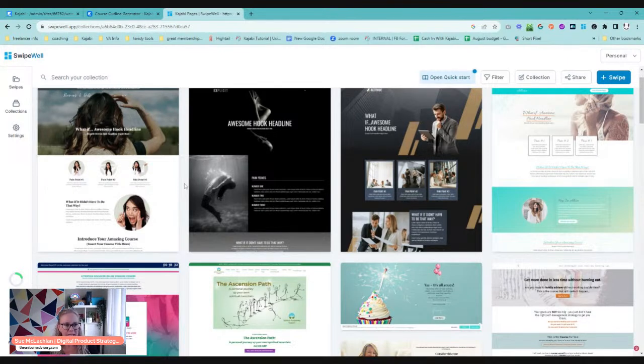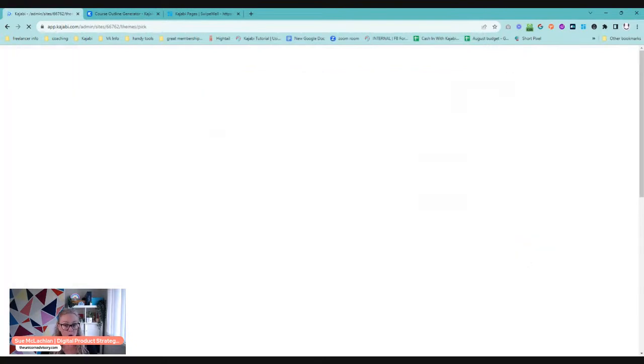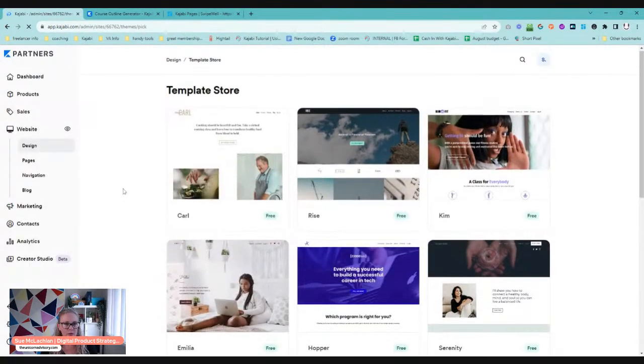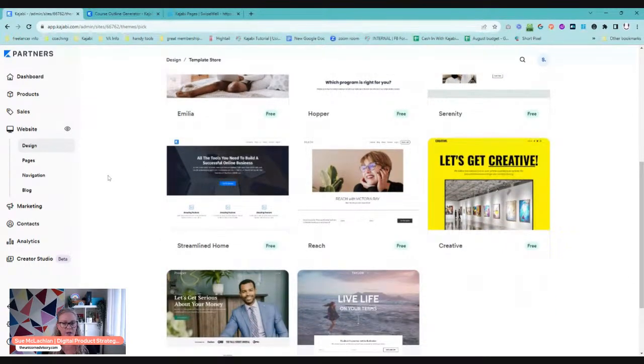And you can make some really advanced and beautiful designs, but you can also buy templates. We have a template store. There are loads of other incredibly talented designers that are also doing Kajabi design. So if you've got something specific in mind, I'm sure you'll be able to find a template for that. And then also within Kajabi itself, Kajabi does have a template store. So you can go into the template store and pick templates that are native to Kajabi, that you don't need to pay anything extra for, and use those as your starting point when you are thinking about how you might like to lay out your content and your pages.